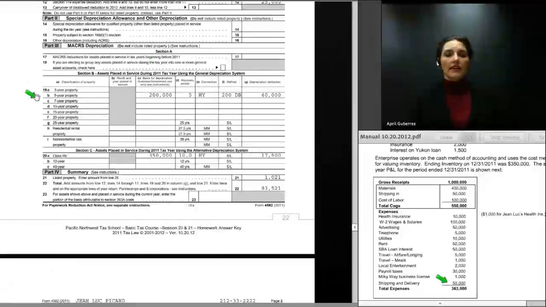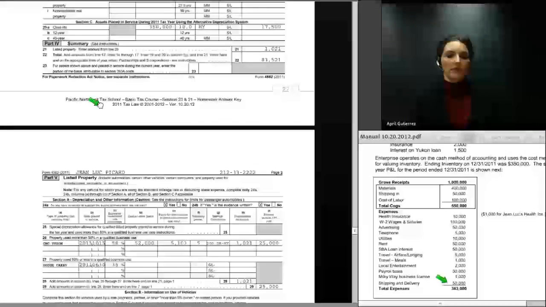On the depreciation line 19, we're showing the total cost of 5-year property placed in service during the year. That was $200,000 with a $40,000 depreciation deduction. And in Section C, we show that we have assets with a class life of 10 years costing $350,000, and that the straight line depreciation deduction over 10 years is $17,500.